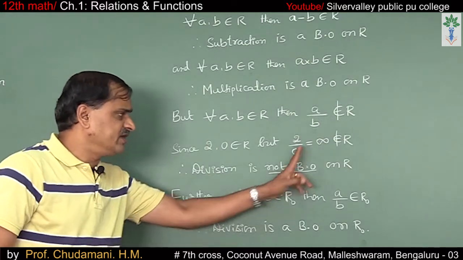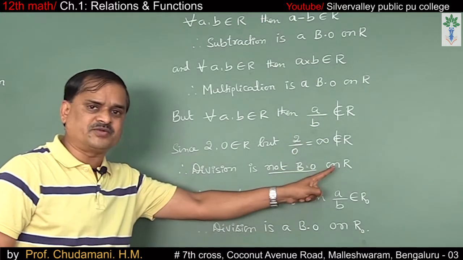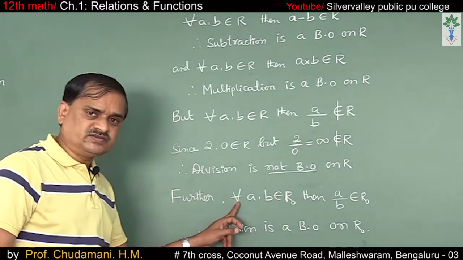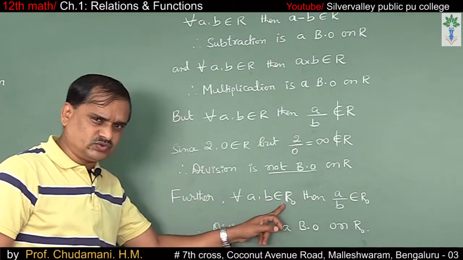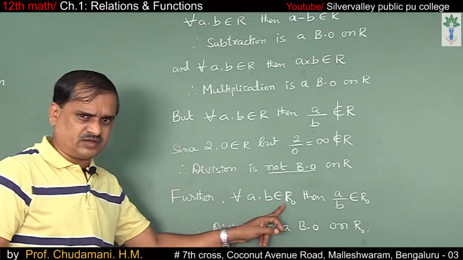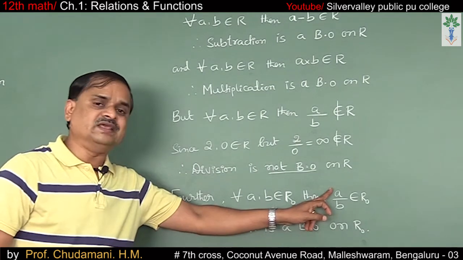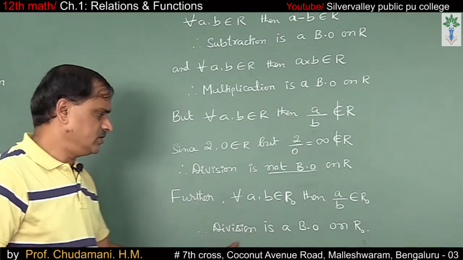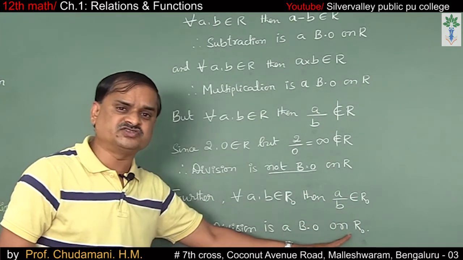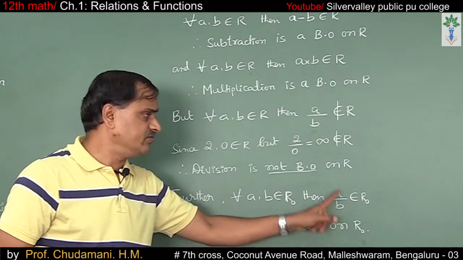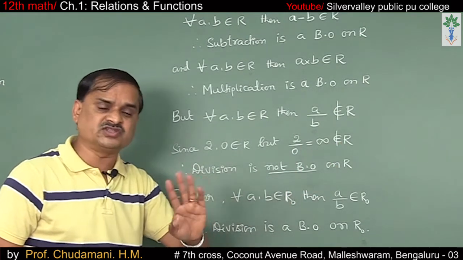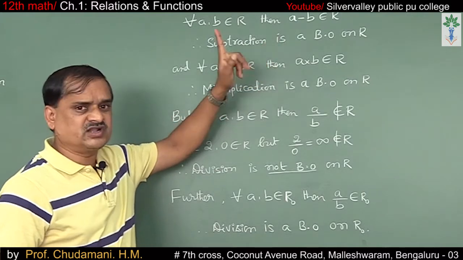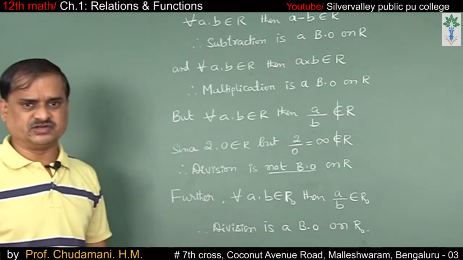Suppose I remove that 0 from the set of real numbers, that is, for all A, B belongs to R naught. R naught means the set of real numbers except 0. Then A divided by B belongs to R naught. Therefore, division is a binary operation on the set of non-zero real numbers, whereas on the set of real numbers, division is not a binary operation. Whereas under multiplication, subtraction and addition, it is a binary operation.